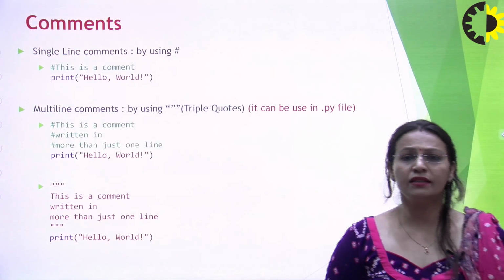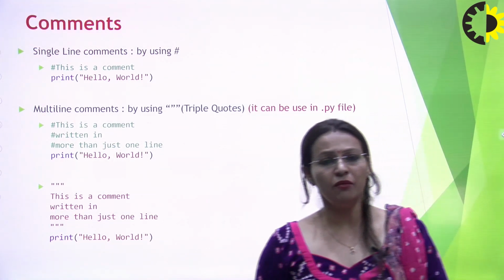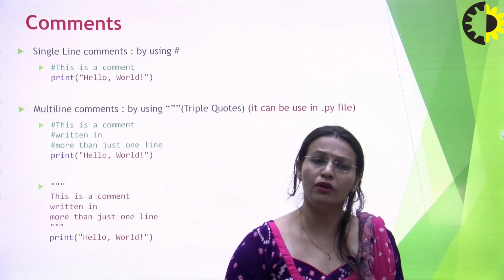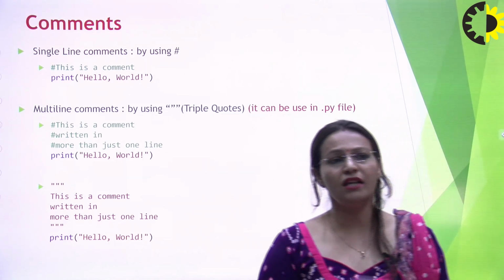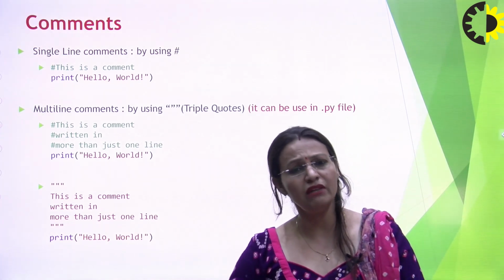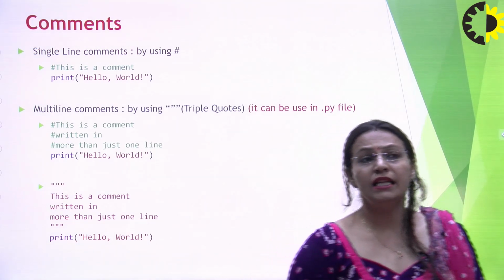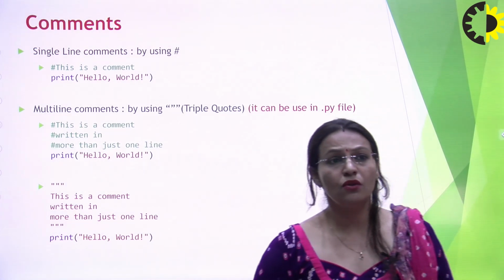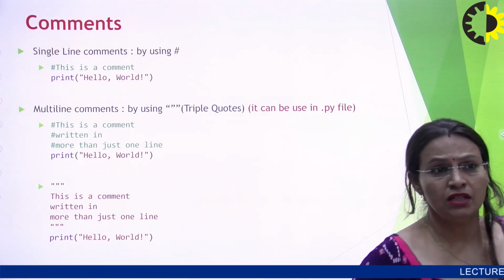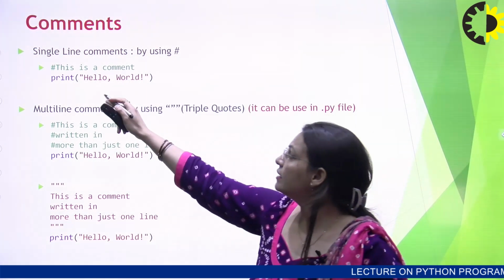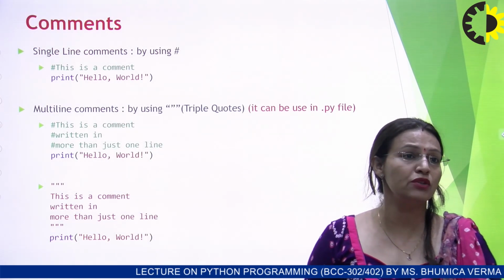Okay, so lastly, here are the comments. Comments are things written as a part of the program which are not essential, but are written by the programmer just to evaluate and analyze whatever programming was done, so he writes some extra comments. Basically, there are single line comments and multi-line comments. Single line comments use the hash symbol. For example, this is a comment, and print hello world. So this is a comment used for a single line.